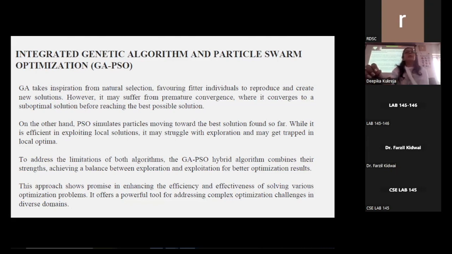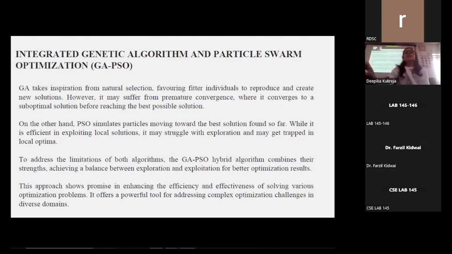GA, meaning genetic algorithm, takes inspiration from natural selection, favoring fitter individuals to reproduce and create new solutions. However, it may suffer from premature convergence, where it converges to a suboptimal solution before reaching the best possible solution. On the other hand, the second approach being used here is PSO, namely particle swarm optimization, which simulates particles moving toward the best solution found so far. While it is efficient in exploiting local solutions, it may struggle with exploration and may get trapped in a local optimum.